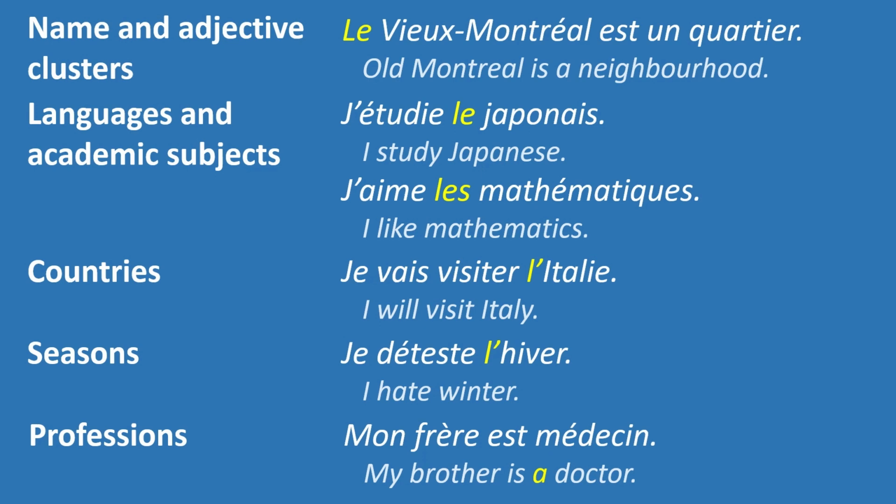The last case that we're gonna see now is different because here it is in French that the article is dropped. Unlike in English, when specifying someone's occupation, you generally need to drop the indefinite article. For example, mon frère est médecin, instead of saying mon frère est un médecin. In English, you would say, my brother is a doctor. But when you say c'est un médecin, it's a doctor, you have to use the article.